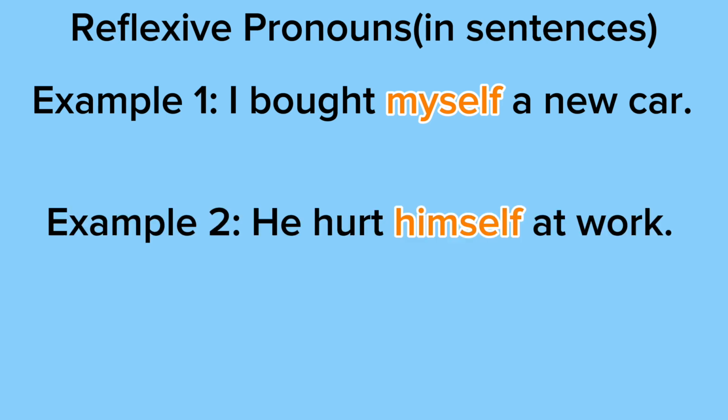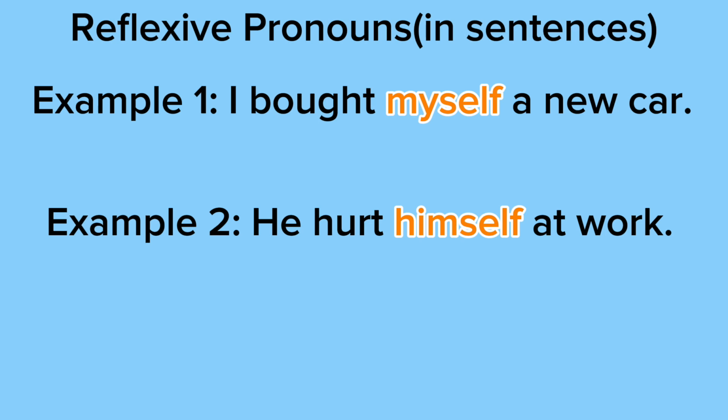Okay, so example 2 says, he hurt himself at work. So notice how he is the subject pronoun because he is doing the action, and himself is the object pronoun because himself is receiving the action. In other words, the subject and the object are the same person.